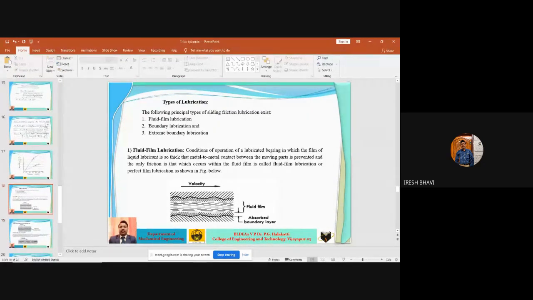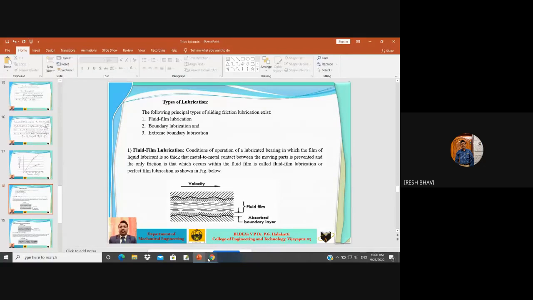Here the friction between two surfaces moving relative to each other depends upon a number of factors. It does not depend on only one or two factors, but so many factors are affecting the friction between two moving surfaces. What are those? First one is applied load.